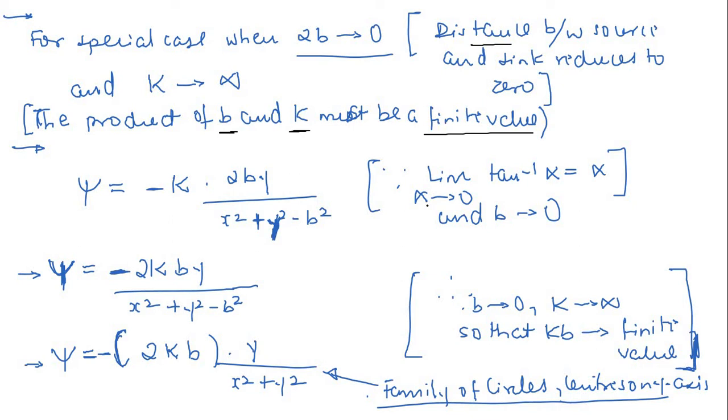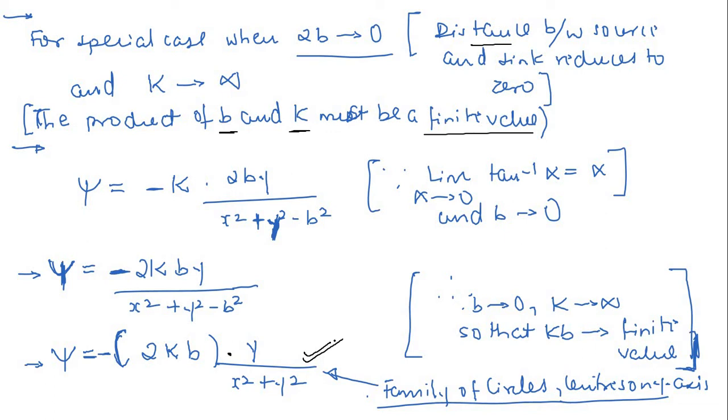So if we incorporate these two, finally we will arrive at this equation, that is minus 2kby divided by x square plus y square minus b square. But again we are assuming that this b should tend to 0, so this psi should be equal to minus 2kb multiplied by y divided by x square plus y square. So this is the equation for stream function when you have a doublet flow. Doublet flow means your source and sink have infinite strength and they are lying very close to each other. You can say the source and sink are coinciding.